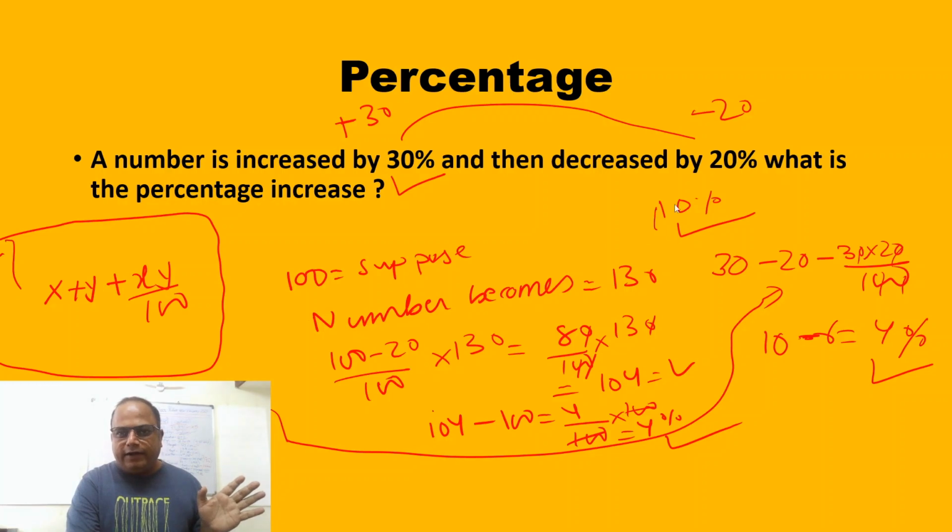Okay. Why I told you that 30 minus 20 directly getting 10 is wrong? Because here you see the 30 into 20 part is left. Okay, so now we'll proceed to the next question, but please write this formula and solve it in both the methods. You can even just solve this method by using x and y also. So any method which is applicable to you, first you solve in the long process, then you can solve this method also.